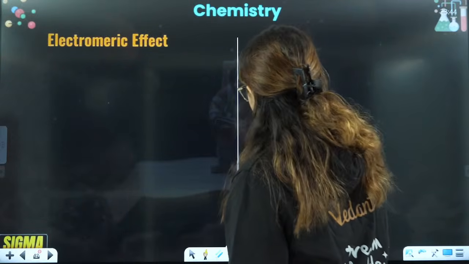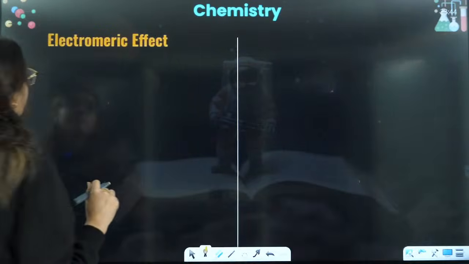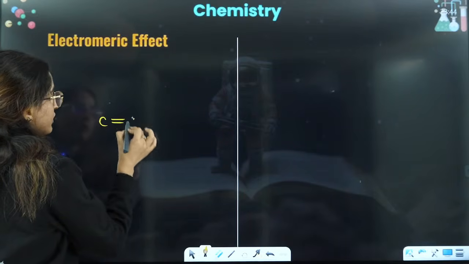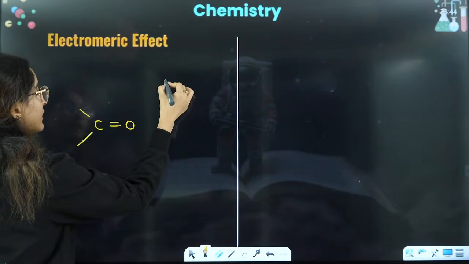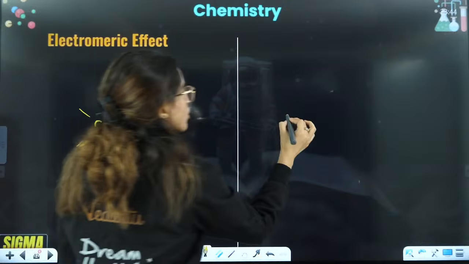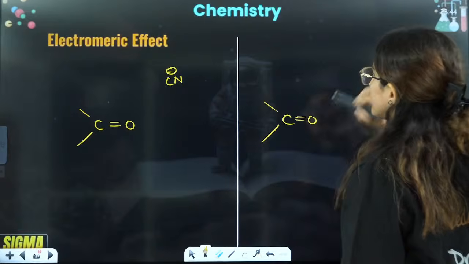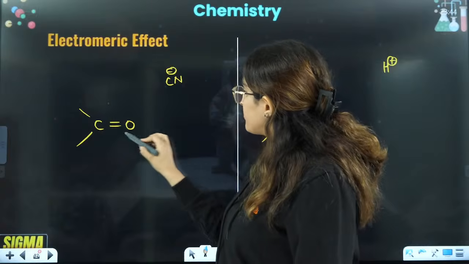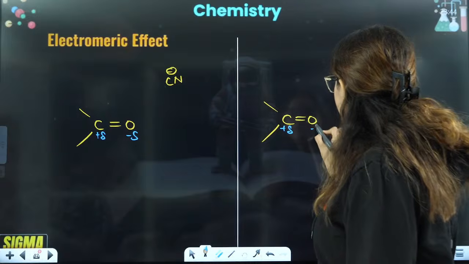Let's see this small effect, from where also they have asked questions. So that's why I'm going to do it. Right? So electromeric effect is, for example, you have C double bond O, and here you are adding CN negative. This is also C double bond O, and here you are adding H positive. Let's say you are adding CN negative. This is partially positive, this is partially negative.